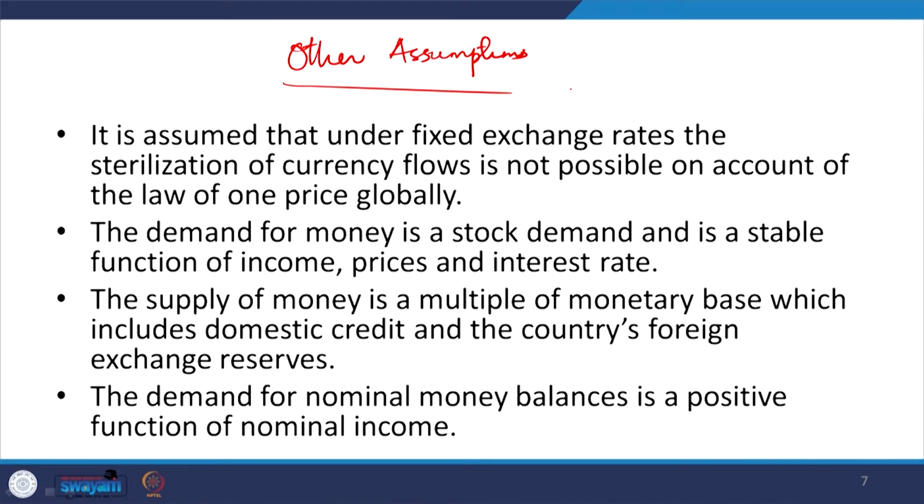Then other assumptions are such as the supply of money is a multiple of the monetary base, which includes domestic credit and the country's foreign exchange reserves. Okay. So, the monetary base is defined by the domestic credit, that is the credit released from the monetary system, that is RBI, and the country's foreign exchange reserves. So, we can define it as C plus R, if we define reserves as R. Okay. So, the demand for nominal money balances is a positive function of nominal income. So, demand for money balances is simply a function of nominal income.